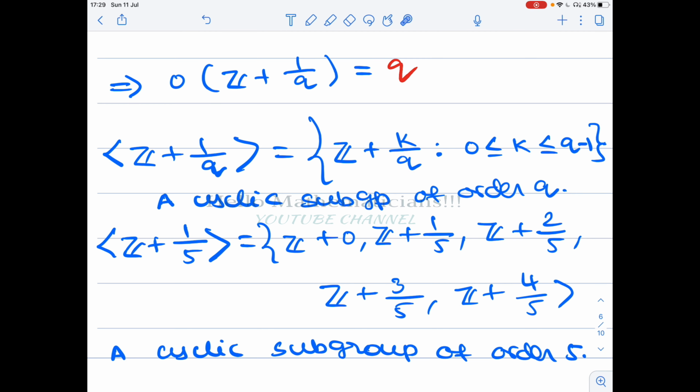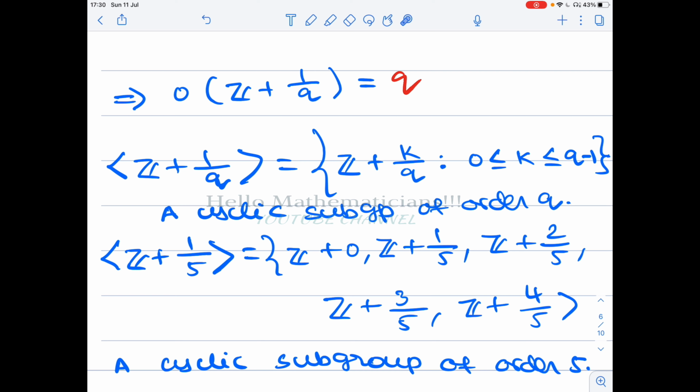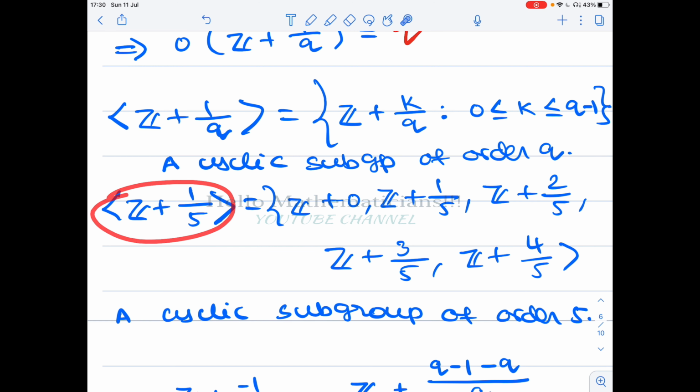Remember that this q is an arbitrary integer. So you take any positive integer q, then you look at the subgroup generated by z plus 1 by q. It is a cyclic subgroup of order q. Therefore, in Q mod Z, for every positive integer q, there is a cyclic subgroup of order q which is generated by z plus 1 by q. But we want to know whether it is a unique subgroup or not. Let's see that next. For example, z plus 1 by 5 generates the elements z plus 0, z plus 1 by 5, 2 by 5, 3 by 5, 4 by 5.